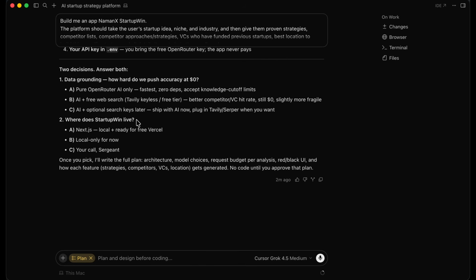And then where does this live? We're going to go with local only for now. It's just a basic project. Once we have the MVP, once it's working, then we can scale it. Then we can add web search. Then we can add paid API plans. Then we can deploy it. We can do all of those things. But for now, what we're going to do is pure OpenRouter AI only and local only. So once you pick, I'll write the full plan. All right, no code until you approve that plan.